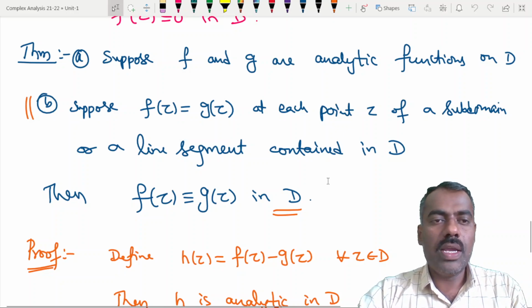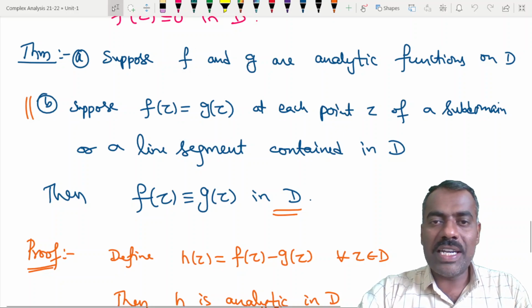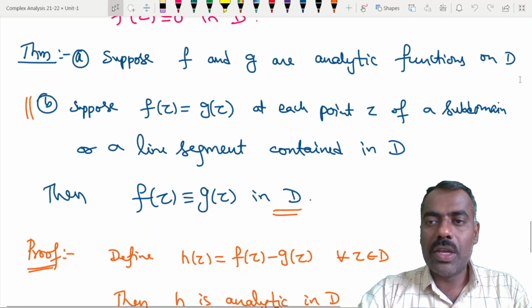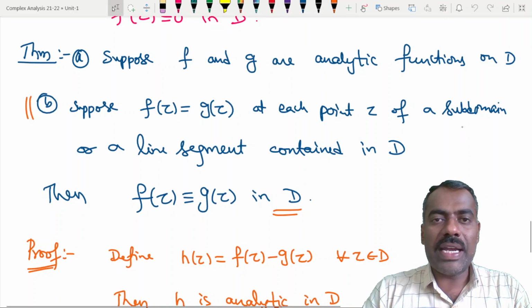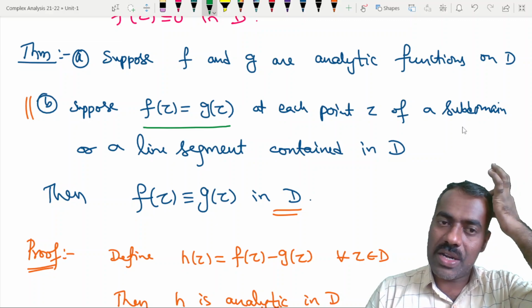Now what we want to show is that capital F of z is the same as small f of z. We know already that capital F of z and small f of z are analytic. So it is enough if we can prove that in our problem they are equal on either a line segment or a subdomain. Yes or no?